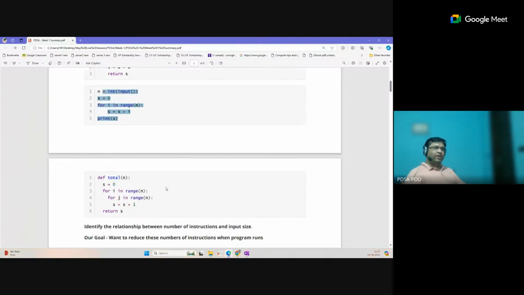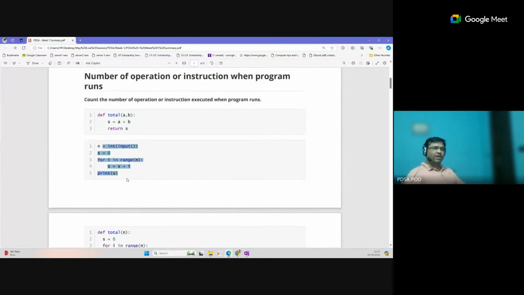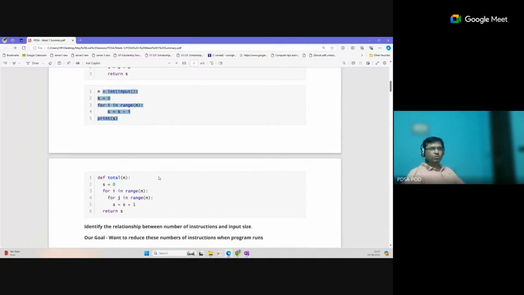But in another way, if your algorithm has another good approach that takes only 10 steps, then that 10 steps executes 10 into t. So definitely this time will be very much less compared to the previous solution. In this way we only calculate this theoretically, the time complexity, but this is also directly related to the machine time, the clock time. But for the calculation we will use this theoretical approach.